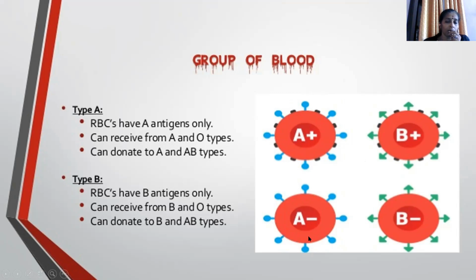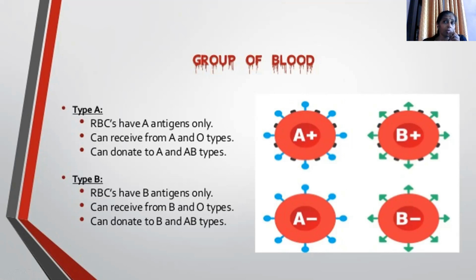Here, in the case of that additional antigen, the RH factor is not present, hence they are A minus. Here also that factor is not present, hence it is B minus. So, in the case of B, they can receive from both B and O types. They can donate to B and AB types.